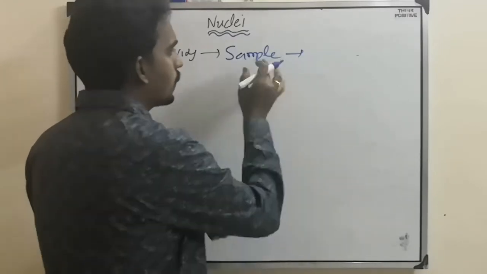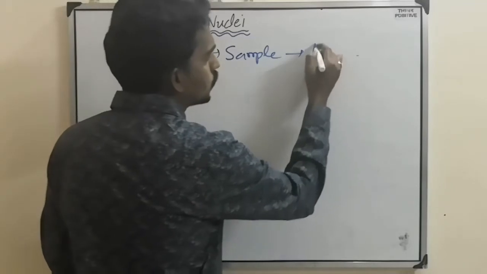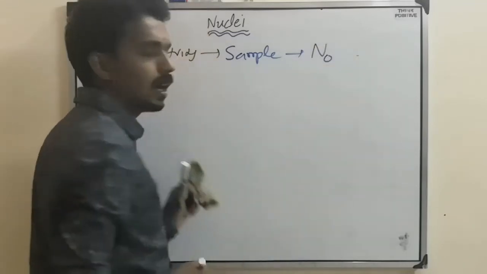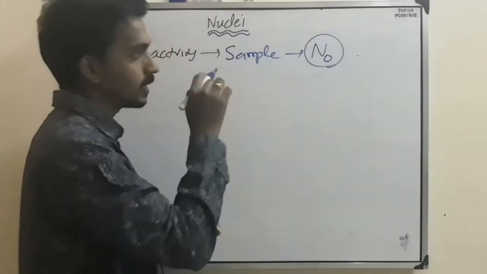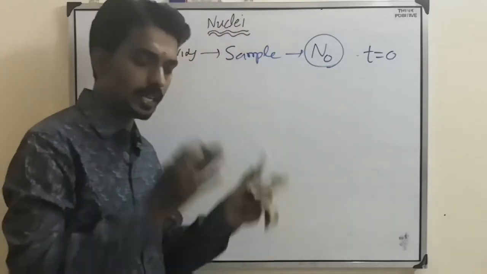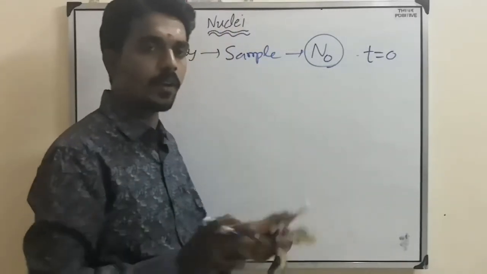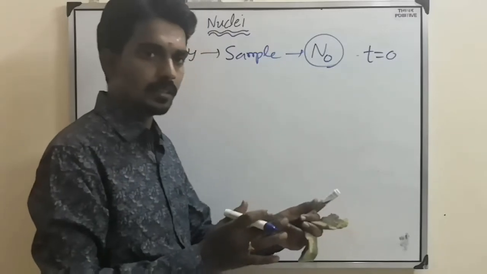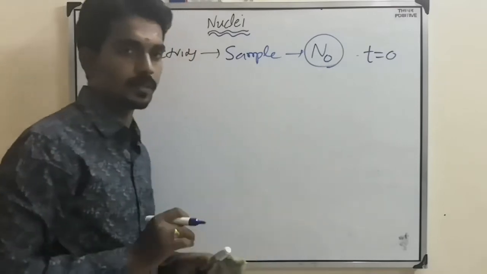You have considered some amount of radioactive sample, which has total number of atoms as N0 at the initial point t equal to 0, when its life began. One radioactive element at t equal to 0 having N0 number of atoms.